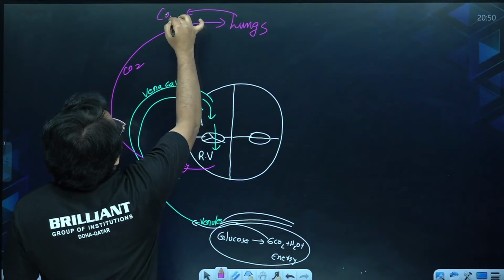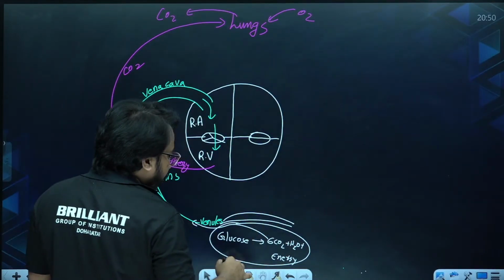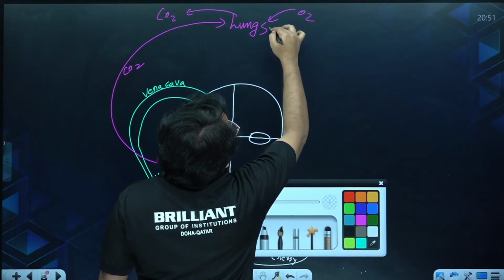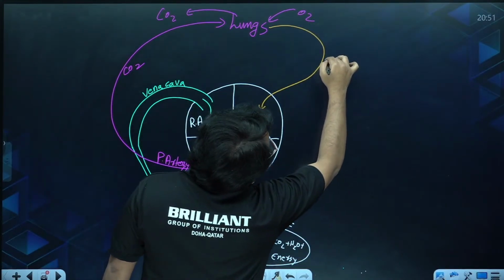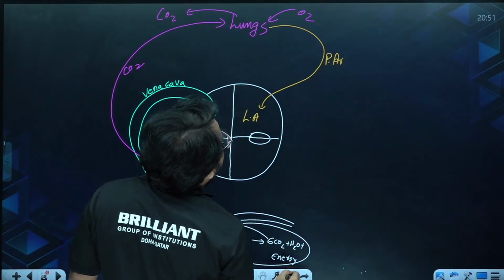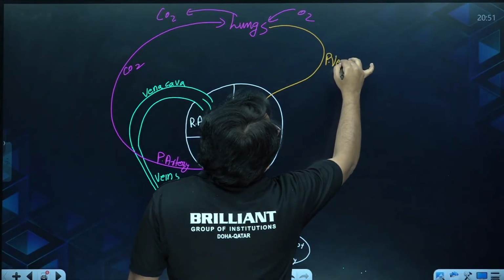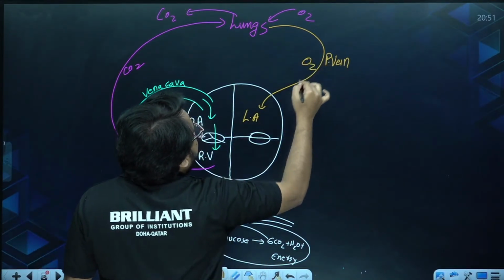From the lungs, CO2 is given out when you are exhaling, and oxygen is taken in when you are inhaling. Then this oxygenated blood is brought to the left atria by the pulmonary vein, the only vein that is carrying oxygenated blood.